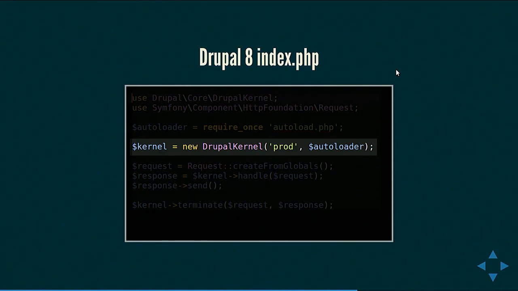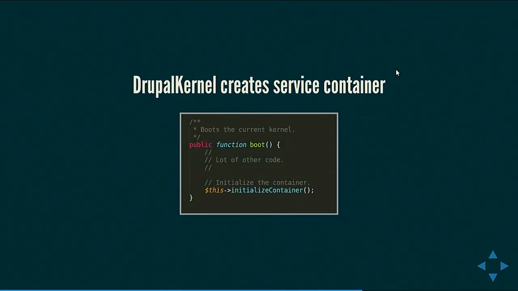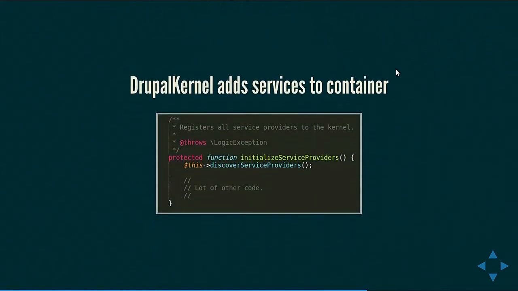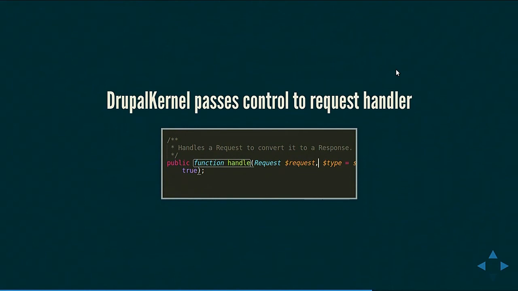So this is Drupal 8's index.php. I thought the other code would be slightly visible. It is not. But this is the first object that is created in Drupal 8. Among other things, it creates the service container that we talked about. This is the code. It adds services to this container by scanning through all those services.yml files and instantiating them. And it passes the control to the actual request handler, which in Drupal 8's case will be the routing system.